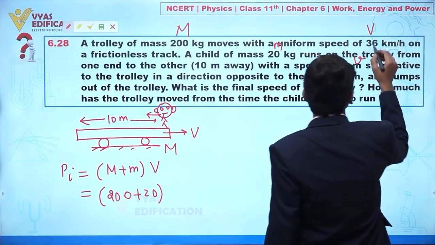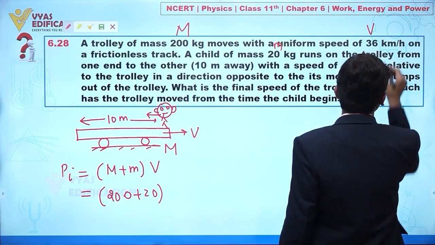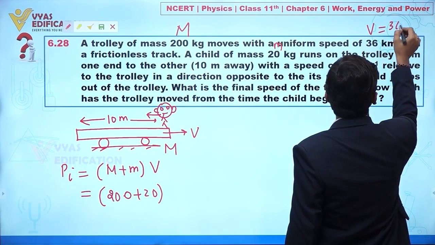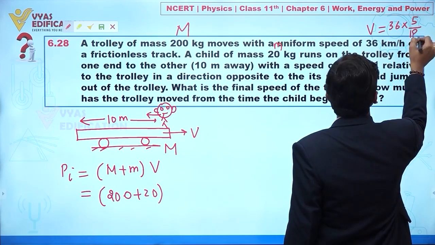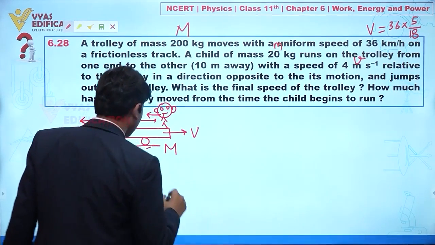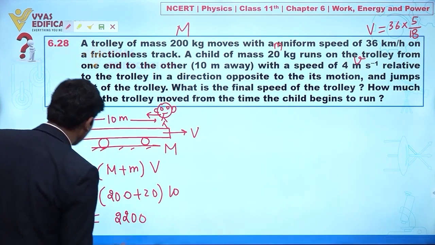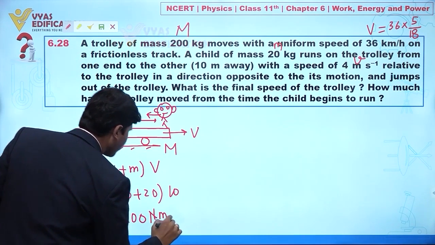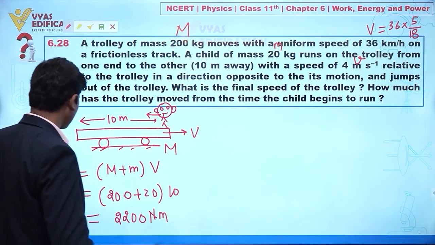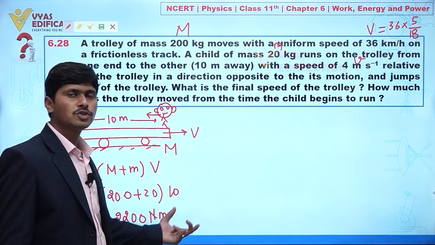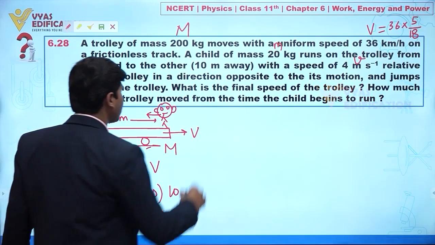You can convert into meter per second: 36 into 5 by 18, this is 10 meter per second. So this one is 10. From here you are getting 2200 Newton meter. So the initial momentum is 2200, clear to everyone?